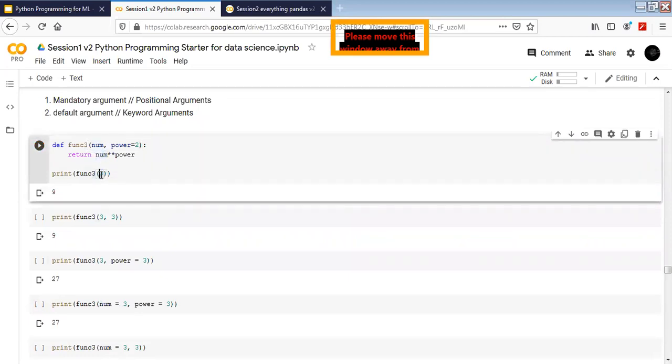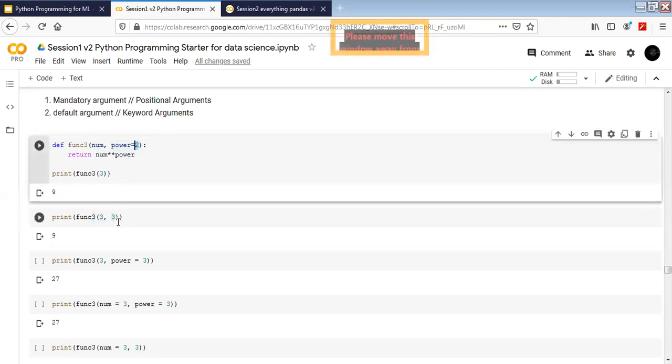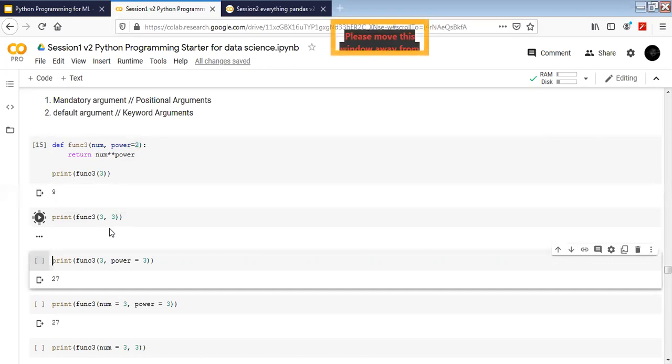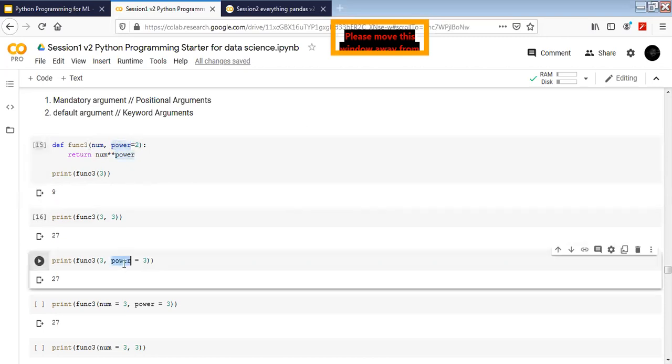I'm writing 3, so number has been assigned as 3 here. This 3 has gone as number, but power has already been given a value of 2 by default, so I don't have to type it in here. But if I want to change the value of power, I'm going to use the number's value here, with the sequence exactly. I'm going to type in the value of power here, whatever I want. Previously it was the default, 2, but I have given it 3 now, so it's going to return me 3 to the power 3. Now there is another way to do this. When we have the power variable, the keyword is power, so we write the keyword power and equal to whatever number we want to give it. So both are valid.